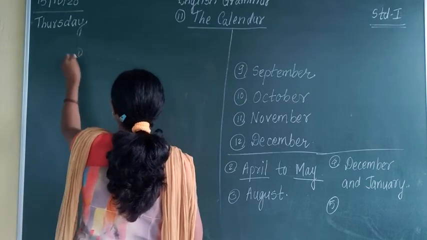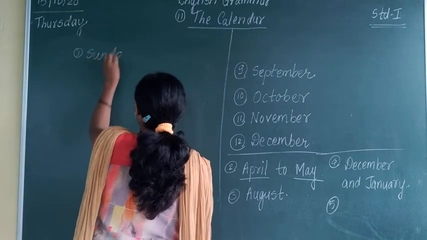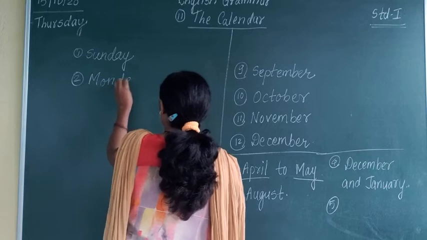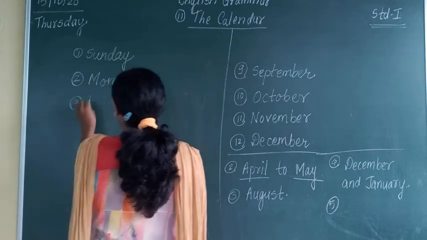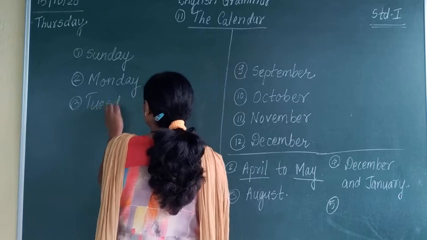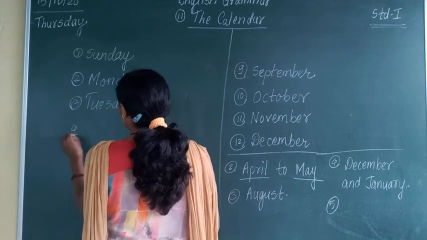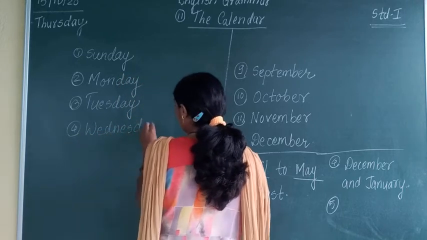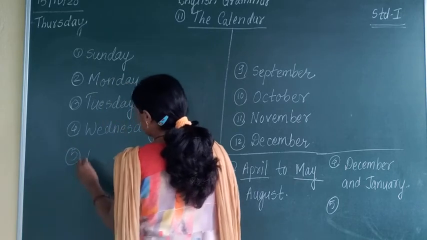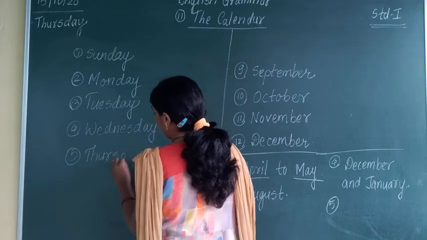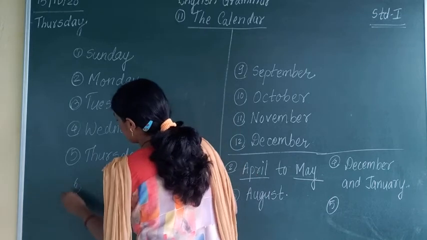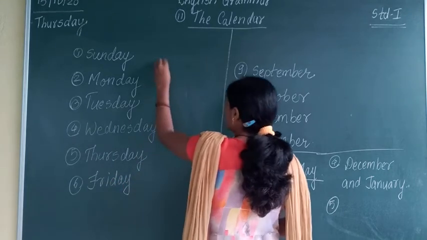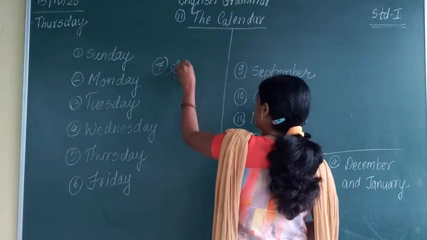First one is Sunday, Monday, Tuesday, Wednesday, Thursday, sixth one is Friday, and the last one, 7th, is Saturday.